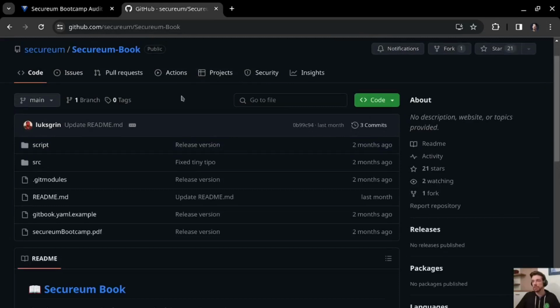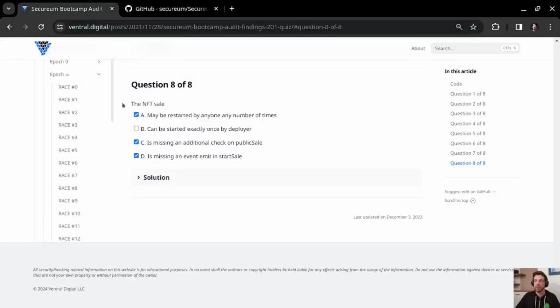And do check out the Secureum book if you are looking for more up-to-date content than Epoch 0, but also keep looking at Epoch 0 because I don't think all of the content of Epoch 0 has been transferred over to the Secureum book yet. So that's pretty much all of the Epoch 0 content in the races, and with the next race we will start with the Epoch Infinity content.